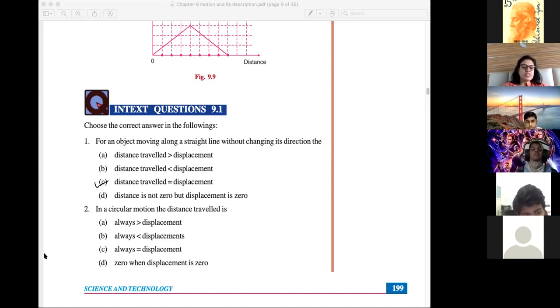Okay. Second part, Ahmed. In a circular motion, the distance traveled is what? The distance traveled is always bigger than the displacement. Always greater than displacement. Yes. Distance traveled is always greater than displacement. Okay, this is the first.